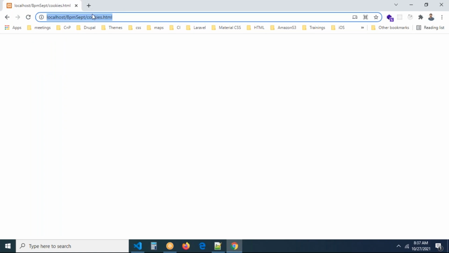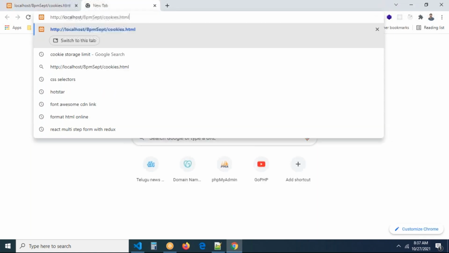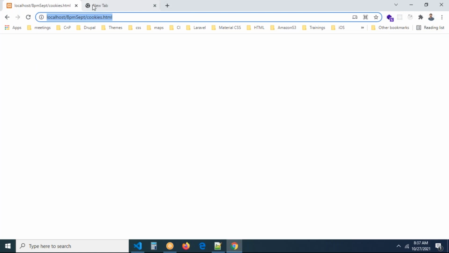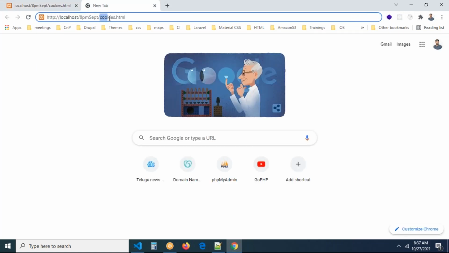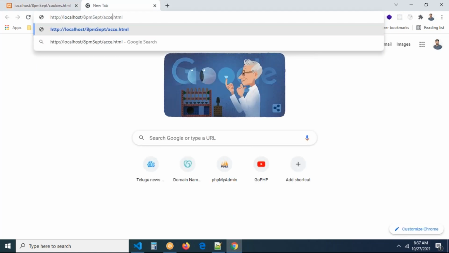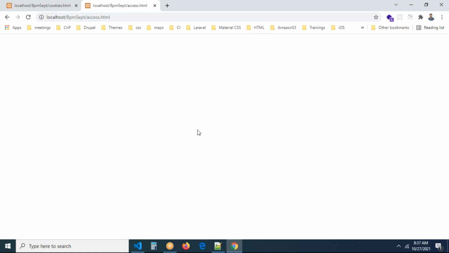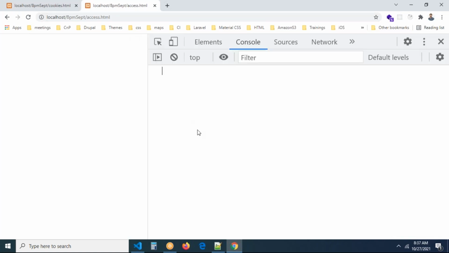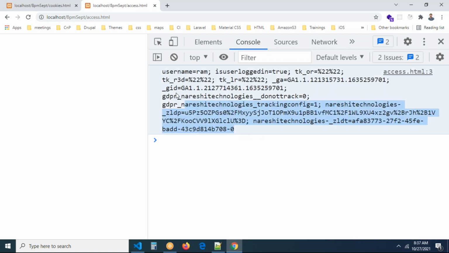Now you can execute the file. Remember, this file creates the cookie, and this file is trying to access the cookie. Cookies are created in one file, and we're accessing them in some other file. Now you can see in the console, I think the cookies will be printed. A lot of cookies are there actually.